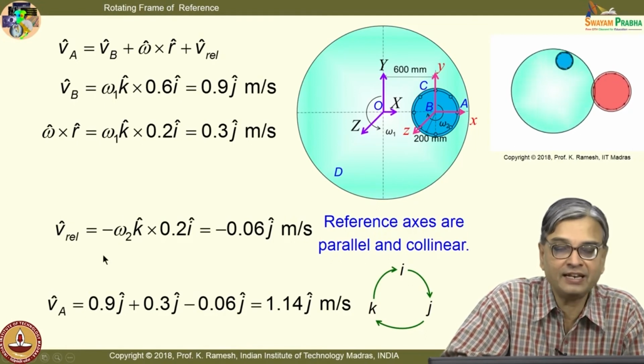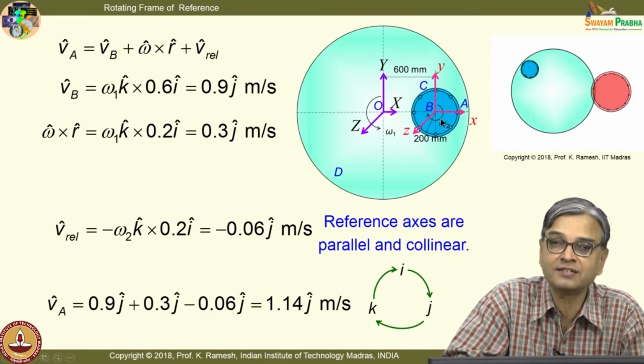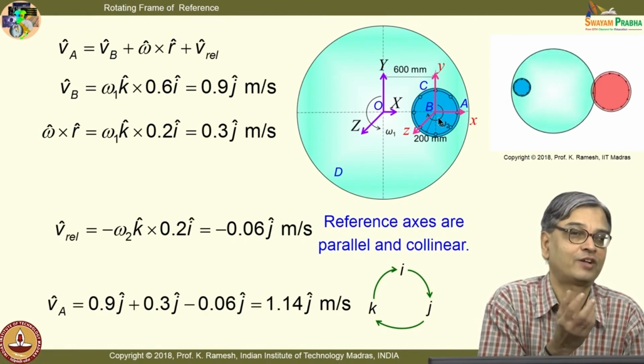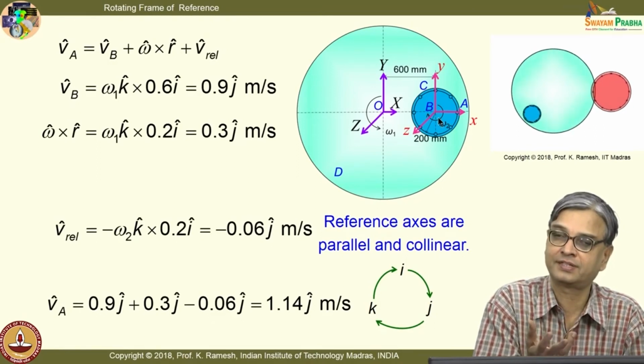And then the V REL, see I am in this platform, I am looking and observing what this is. This is also rotating, okay. It is also rotating, I perceive the velocity as omega 2.